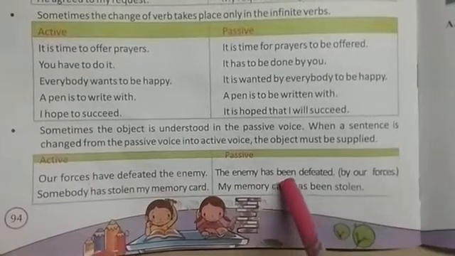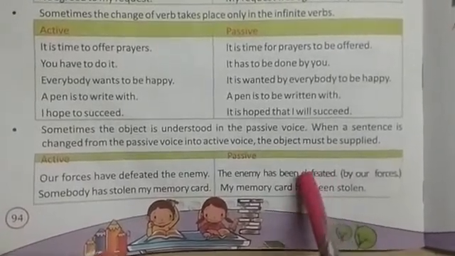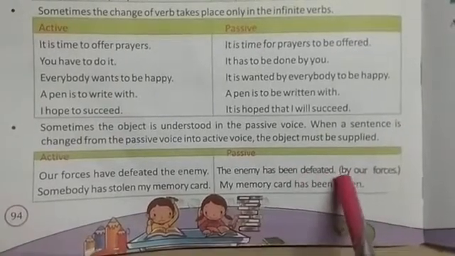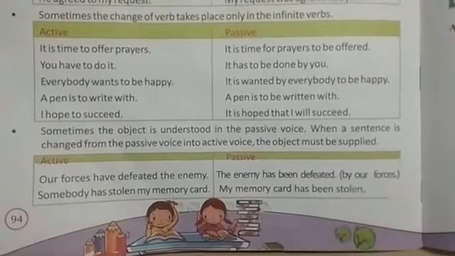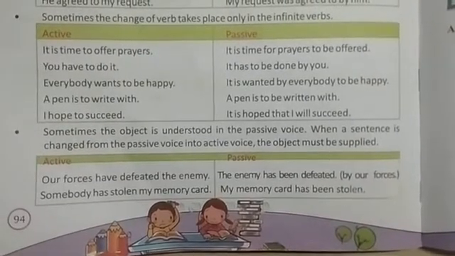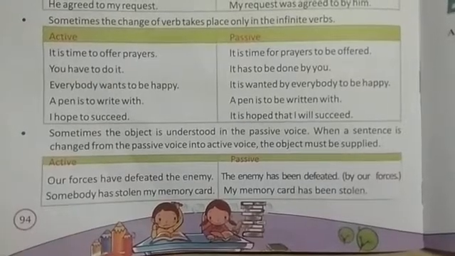The enemy has been defeated. So we understand here that the enemy has been defeated by whom? By our forces. So in some passive voice sentences, the object is understood automatically.